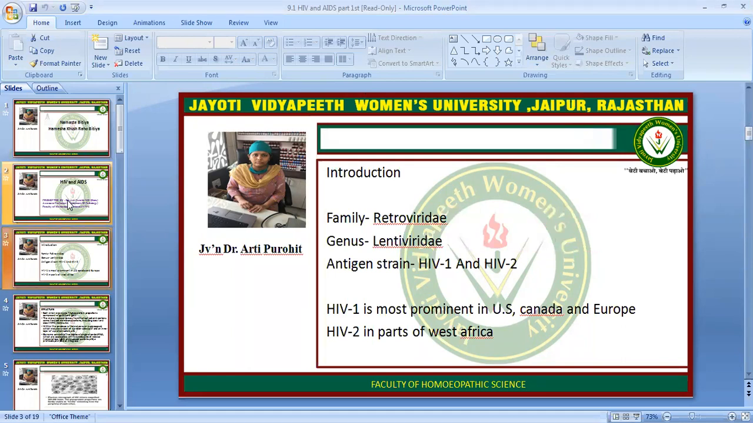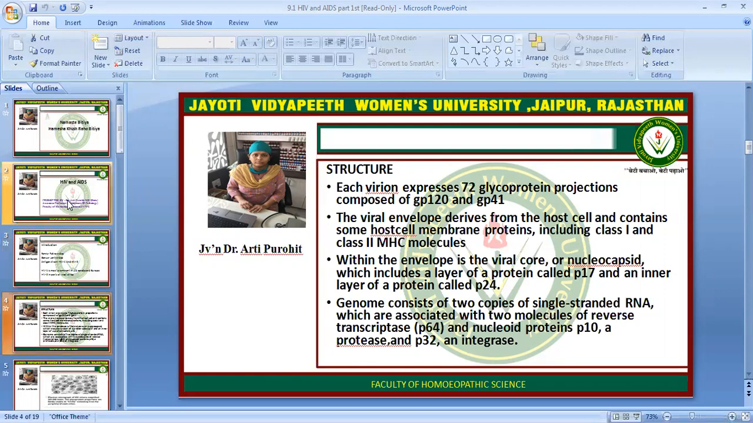In the introduction of HIV, it belongs to the Retroviridae family. Genus is Lentiviridae and antigen strain. There are two types of strain, HIV-1 and HIV-2. HIV-1 is most prominent in the US, Canada and Europe, and HIV-2 in parts of West Africa.